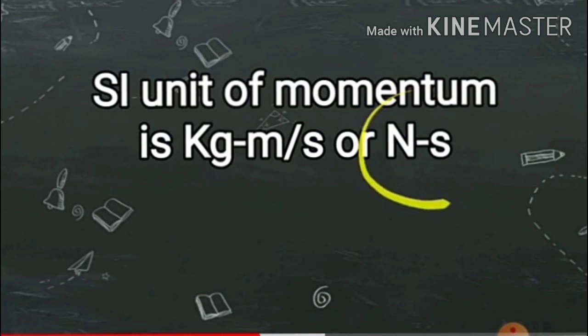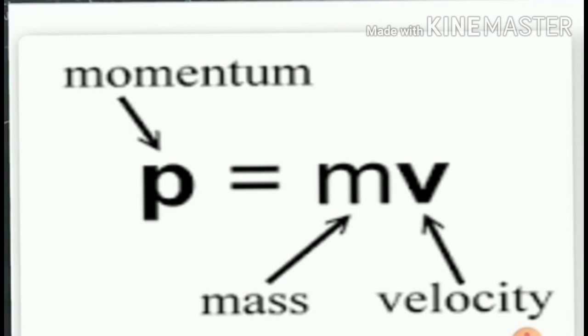Here a formula is showing you P equals m v. P means momentum, m means mass and v means velocity. So momentum P equals mass into velocity. Did you understand now? Yes.